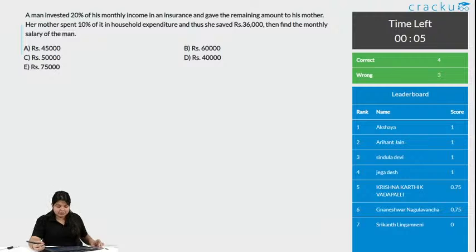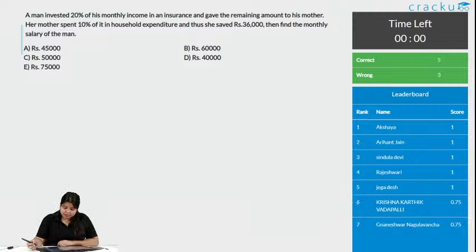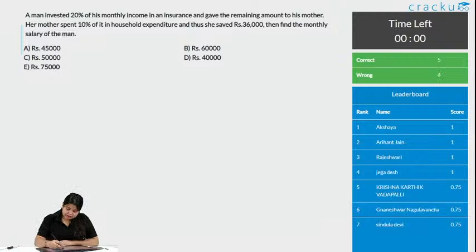Last 5 seconds remaining, let's see. This is a problem for percentage. Okay, with this, we have 5 correct answers and 4 wrong answers. There are actually 4 people with the same score. Vashant, you can join here.